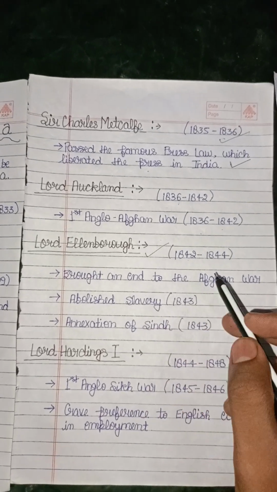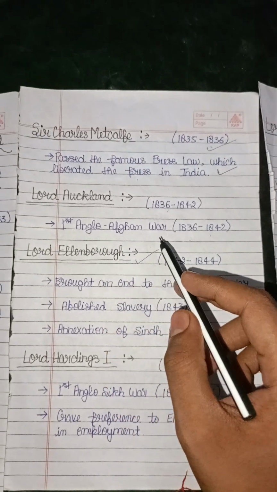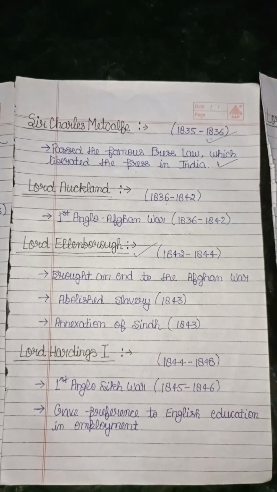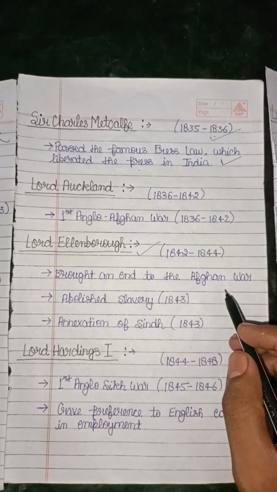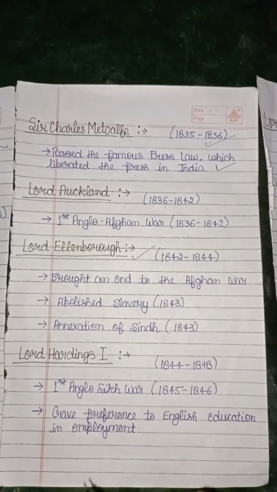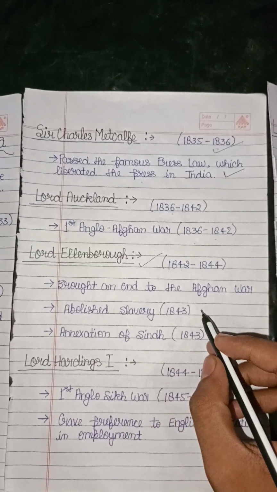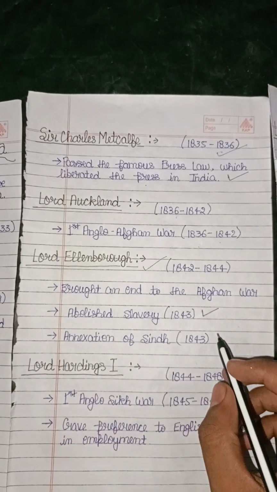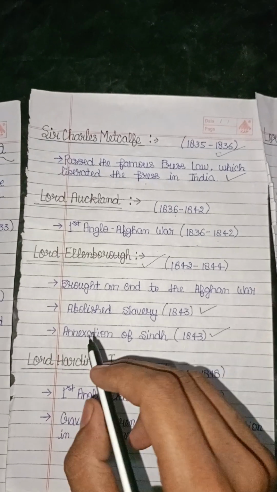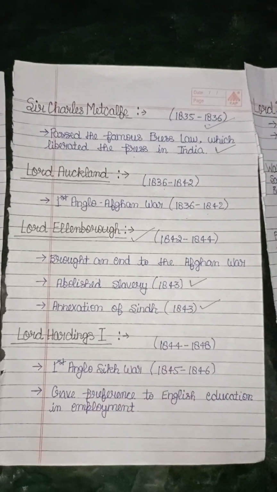We know that the first Anglo-Afghan War started in 1836, and during the time of Lord Ellenborough, the Afghan War came to an end. He abolished slavery in 1843, which is very important, and annexed Sindh in 1843. That means he annexed Sindh and abolished slavery in 1843.